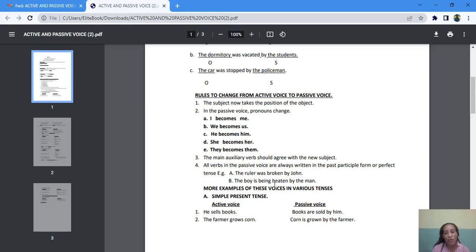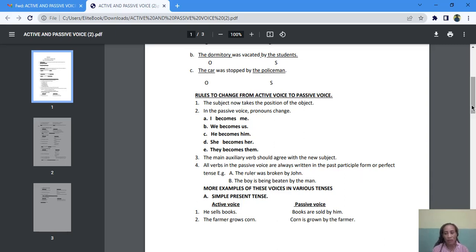Don't forget, when we were identifying verb tenses, when we talked about Mr. Perfect's children, has, have, and had, we also talked about ing, the continuous tense. So if there is ing in your main verb in the active voice and you are asked to change to the passive voice, you must also introduce ing in the passive voice by using being. So that's why we have this: the boy is being beaten by the man.